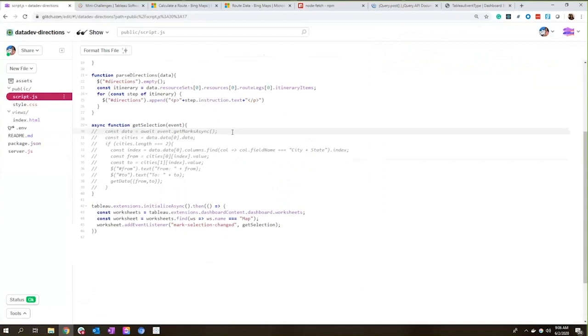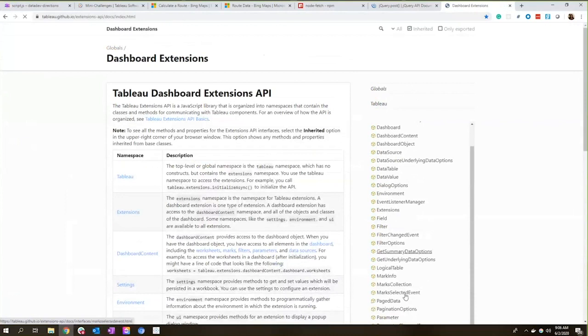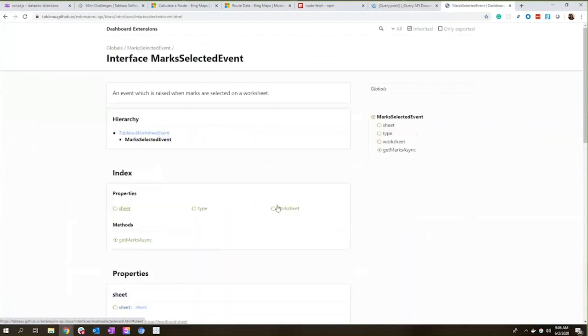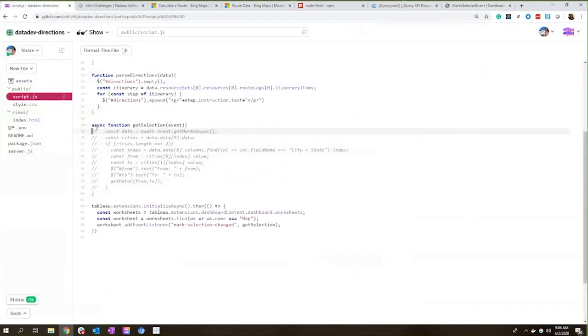So the first thing we need to do is actually get the data for what was selected. If we take a look at the event here for MarksSelectedEvent, you see that we have these properties like what worksheet was selected, but we also have this method called getMarksAsync. And this will return to you a collection of marks based on what was selected. Now you'll notice that this is an asynchronous function. So I'm going to leverage the async await pattern to make sure I'm waiting on that function to return the data before I continue and try and parse it out.